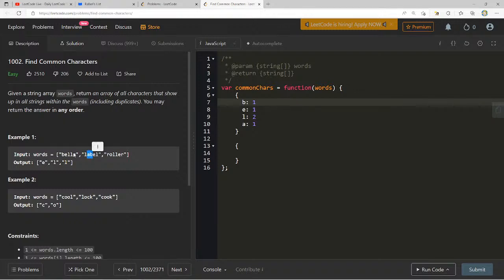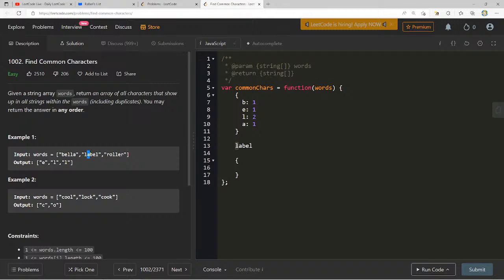Bella, label: anything that's found in here, I keep, and any letter that's also in the one that I've currently already made. If we're at label, I feel like I have an idea of what I want to do. It's just a matter of putting that into code. So we have label, L, that is included, so we should keep it. Anytime we see a letter that's included, we keep it.